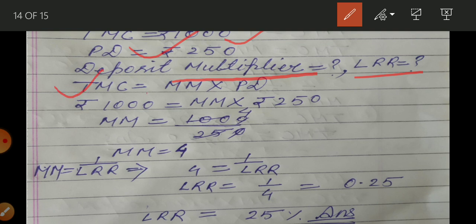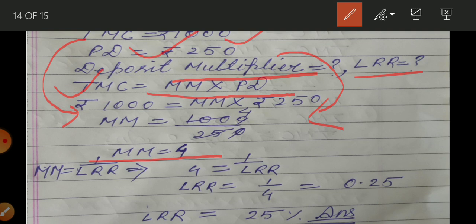What is the equation? Money multiplier multiplied by primary deposit, yeah, initial deposit. Okay, so what is the value of money multiplier? So we are going to put the value, total money creation we have, that is 1000, and primary deposit is 250. So in this way money multiplier will be 4. Okay, so this is your answer.